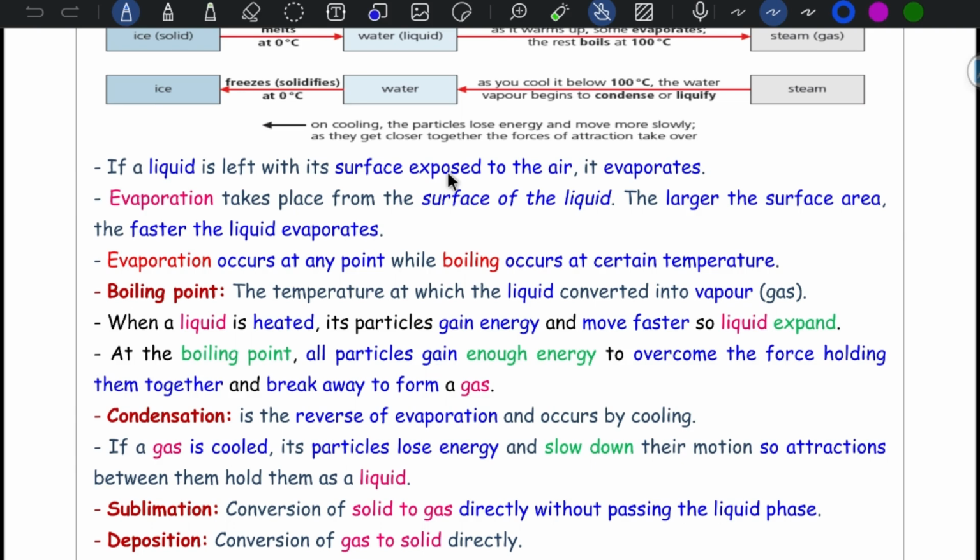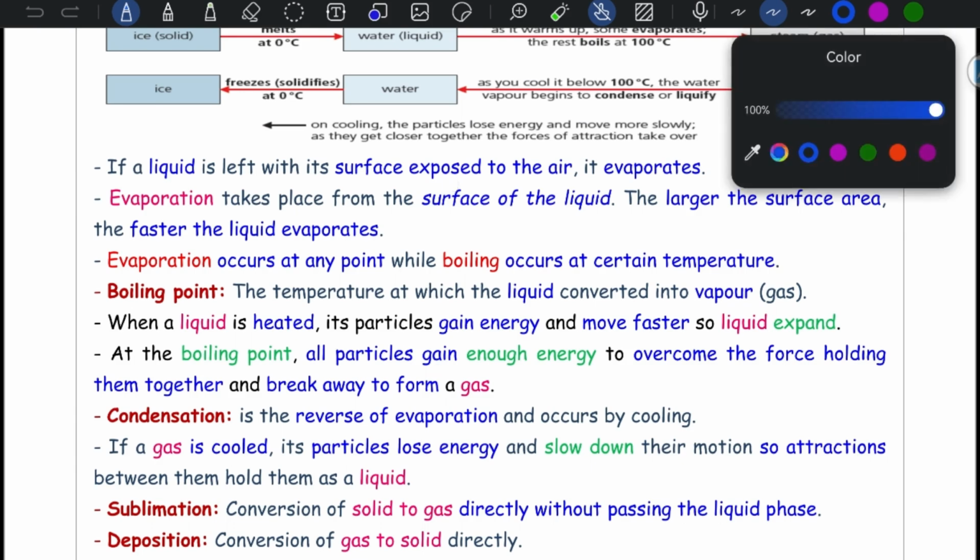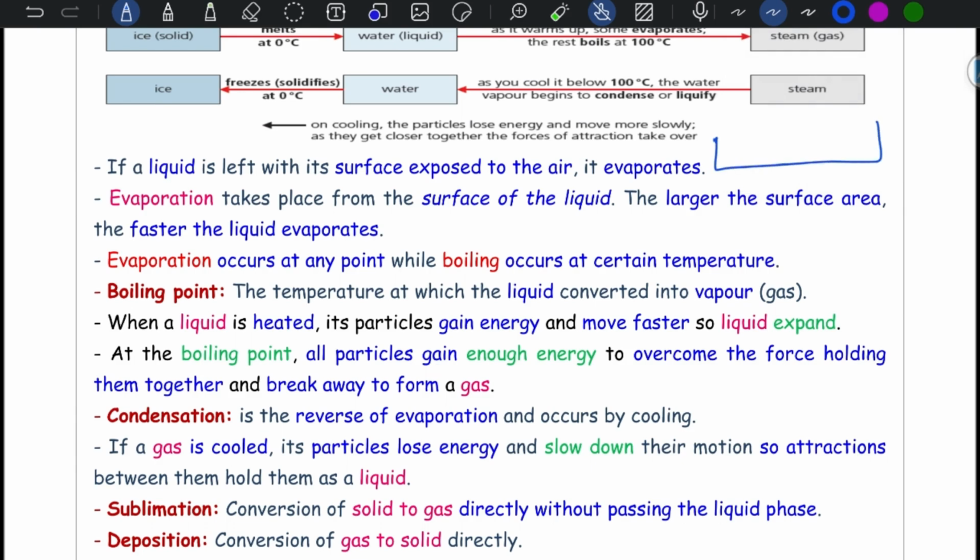If a liquid is left exposed to air, with its surface exposed to air, it can evaporate from the surface. Evaporation takes place from the surface of the liquid. The larger the surface area, the faster the liquid evaporates. Also, evaporation occurs at any temperature, while boiling occurs at a certain temperature.